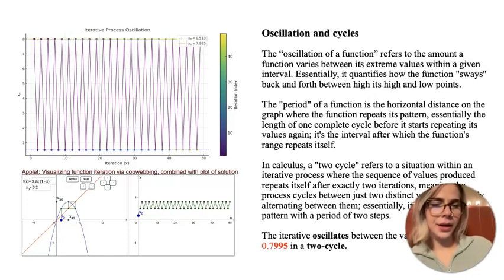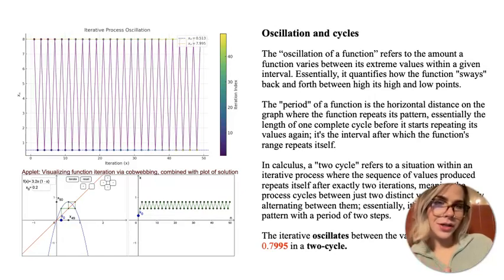And then the period of that function, much like the period of a wave, can be measured as the distance on the horizontal, or x-axis, between the peaks or the troughs of the wave. It's the interval in which the function repeats itself. So for a 2-cycle, we see an iterative process where the sequence of values produced repeats itself after 2 iterations.